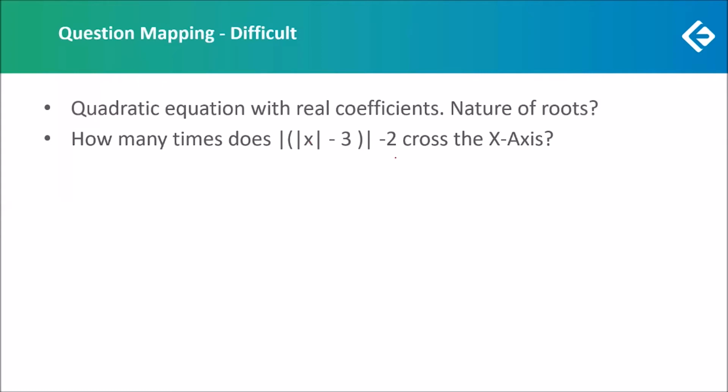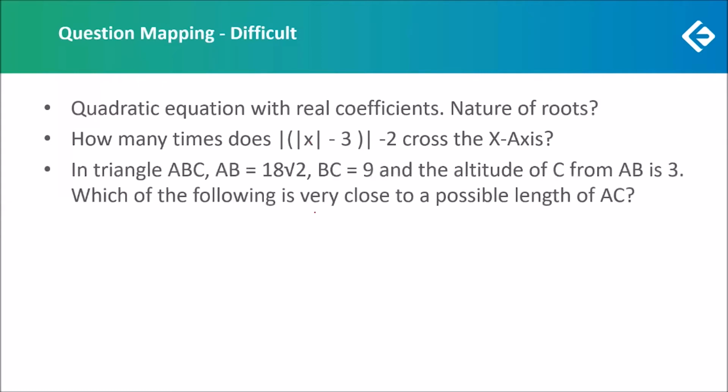Now we had a question in geometry in which a triangle ABC was given. We had lengths of two sides, AB and BC, and we knew that the altitude from C to AB was 3. And we had to find which of the following options could have been a possible length of AC. Now here there were two cases. AC could have been within the range of AB, forming an acute angle triangle, or it could have been outside the range of AB, forming an obtuse angle triangle. Now we had to try both of these cases.